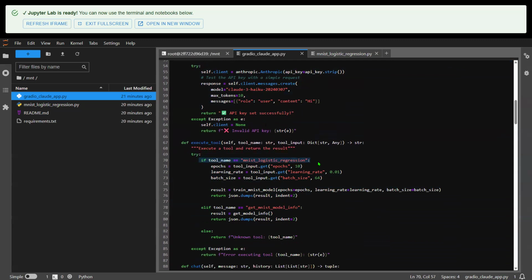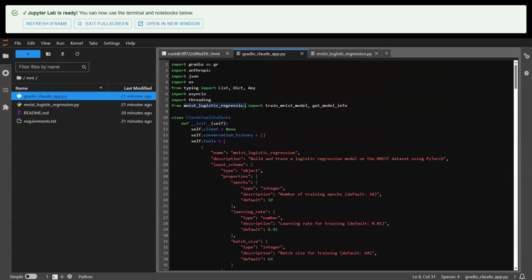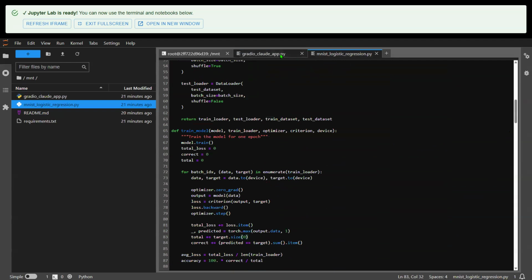The condition is if the tool name actually is the MNIST logistic regression, and then what we're going to do is register these variables. Once we register these variables, we can then safely execute that line of code, which is train MNIST model. We know that this function exists and is correct because we imported it in the beginning, and that is from this MNIST logistic regression script.